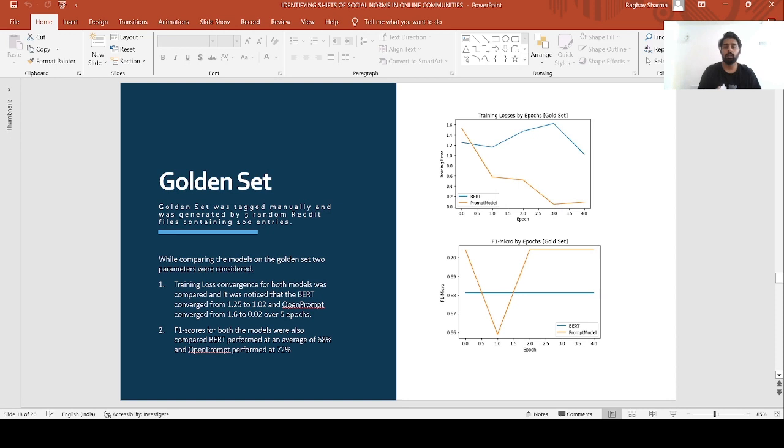While comparing the models on the Golden Set, which was manually tagged, it could be seen that the training losses for BERT converge from 1.25 to 1.02, whereas for OpenPrompt, they converge from 1.6 to 0.02 over 5 epochs, showcasing that OpenPrompt converges faster than BERT. As for F1 micro scores, BERT performed consistently at 68%, whereas for the OpenPrompt model, the F1 scores are 72%, except this outlier, showcasing it has outperformed BERT again.